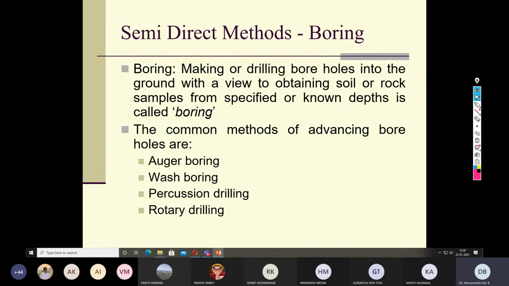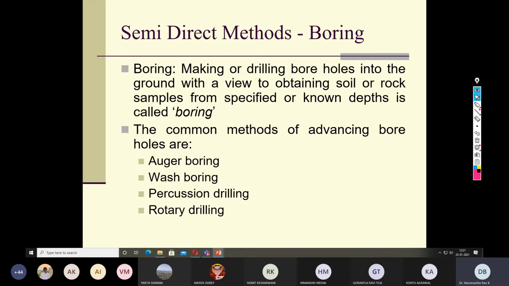Suppose your depth requirement is more, say more than 3 meters, or more than 5 meters, or more than 10 meters. Then you cannot achieve that by trial pits. Then what you need to do is go for boring. There are a variety of techniques available for advancing a borehole into the ground. There is auger boring, wash boring, percussion drilling, and rotary drilling.